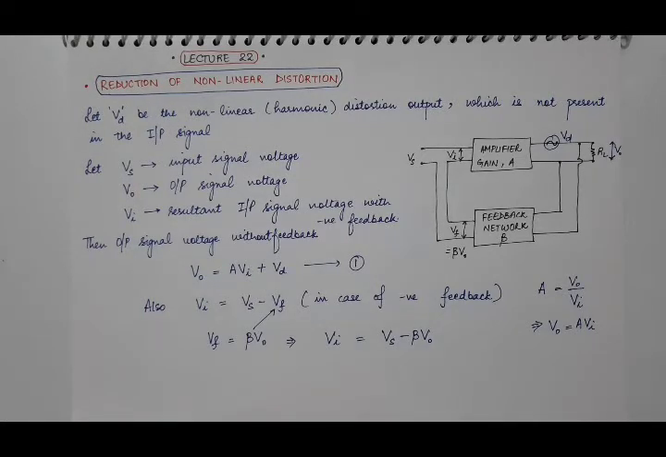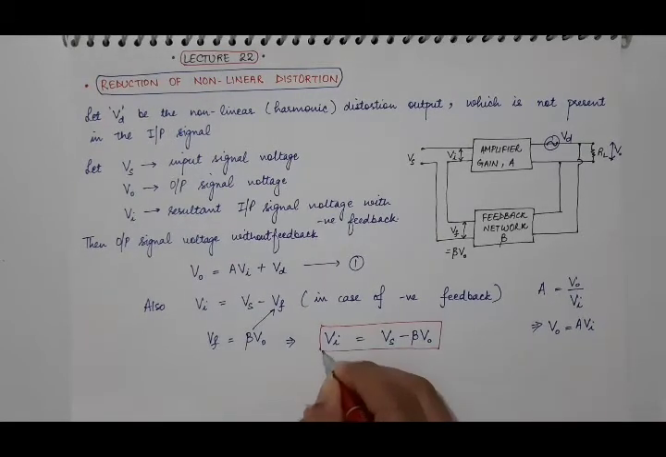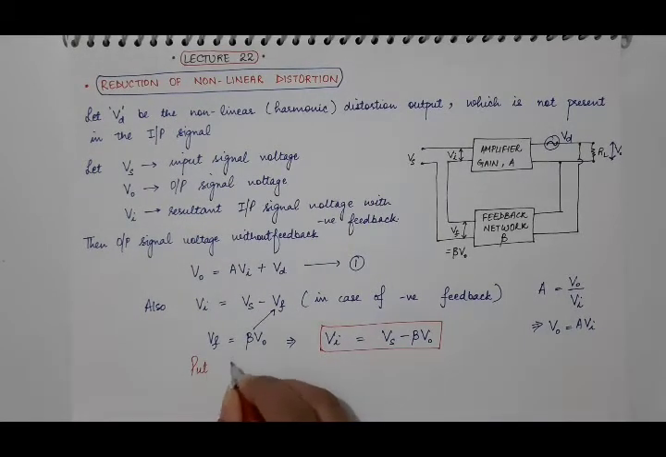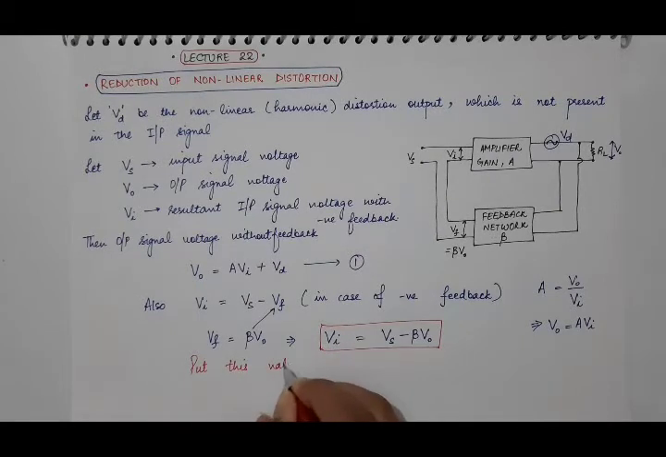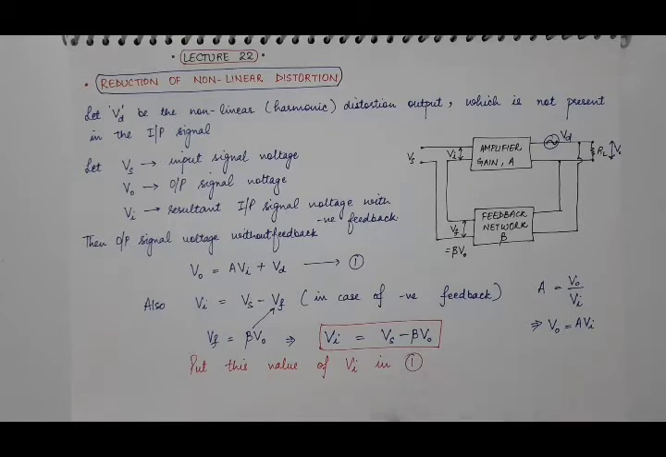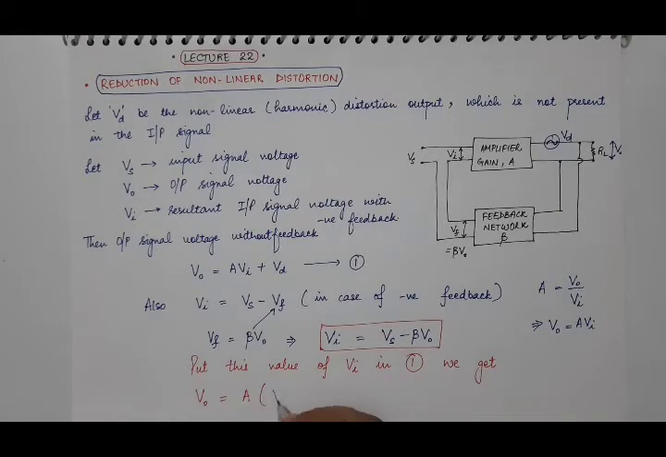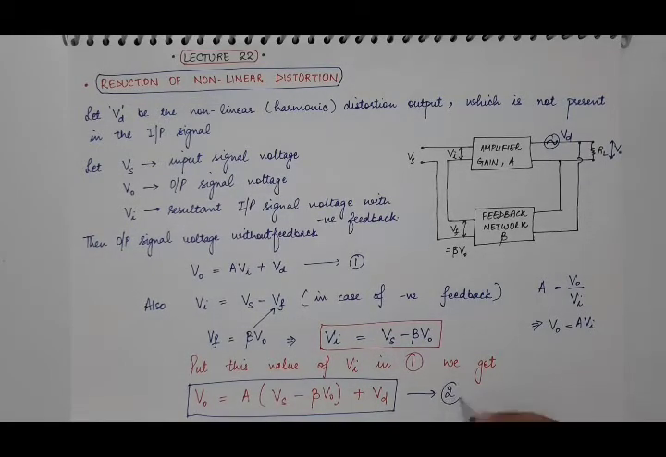Now put this value of Vi in equation number 1 and we get V0 equal to A. What is the value of Vi? It is Vs minus beta V0, plus Vd. And suppose this is equation 2.